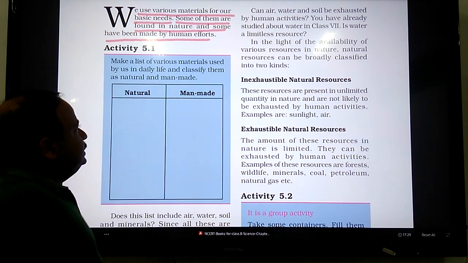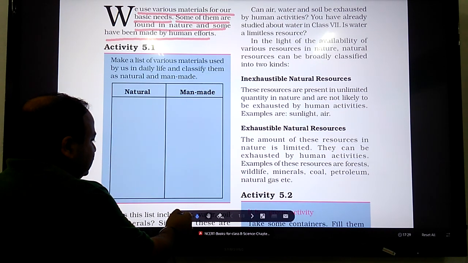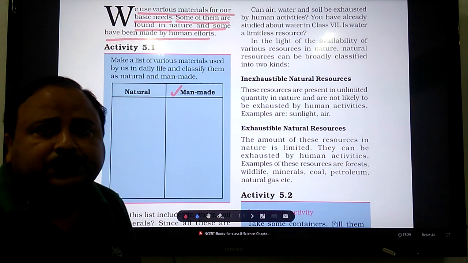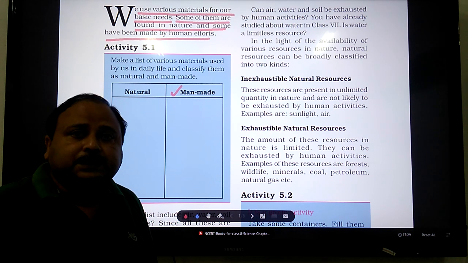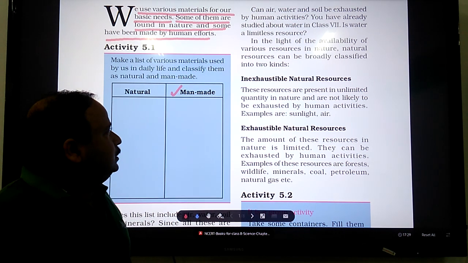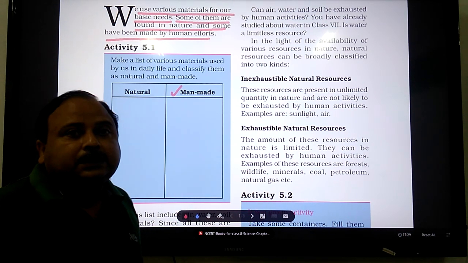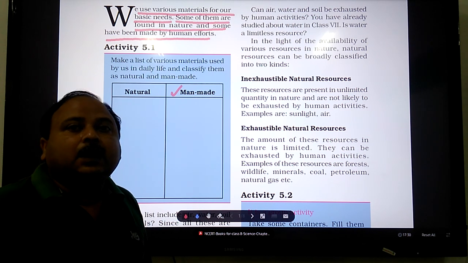In the column where it is written man-made, you can include several other materials. You can include different means of transport and communication like vehicles, different types of electrical gadgets, furniture, different types of clothes which we use, medicines. These will all come under man-made materials. These materials are also considered to be our basic needs.